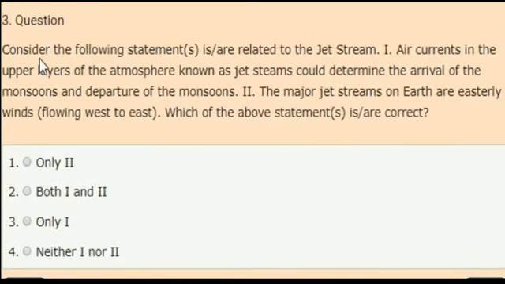Next question. Consider the following statements which are related to the jet stream. First statement, air currents in the upper layer of the atmosphere known as jet streams could determine the arrival of monsoon and departure of the monsoons. Second statement, the major jet streams on earth are easterly winds. Which of the above statements is correct?